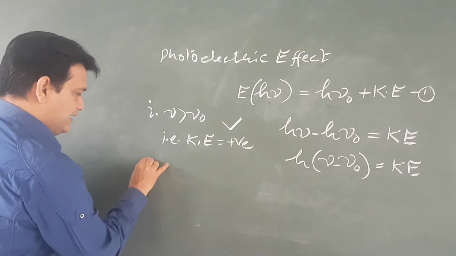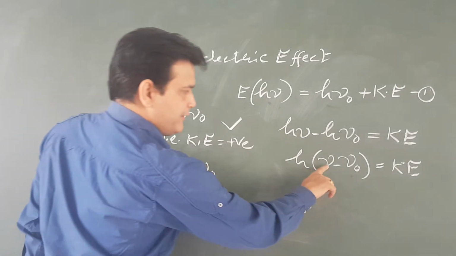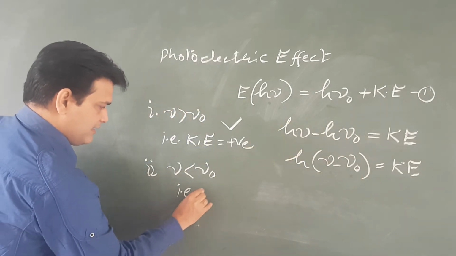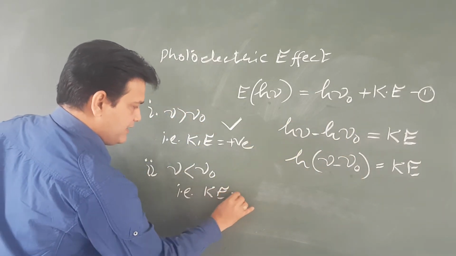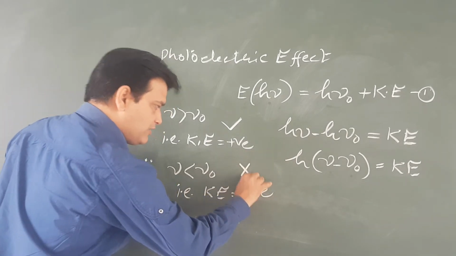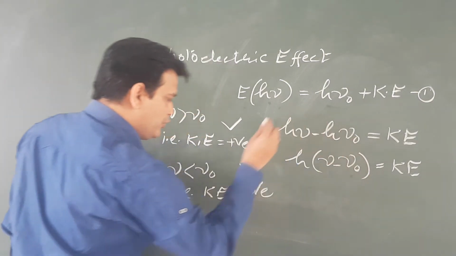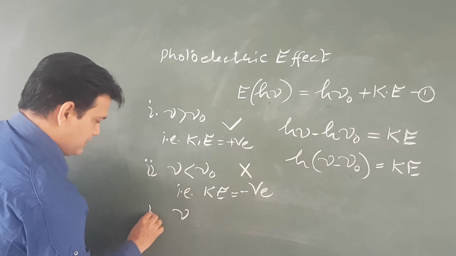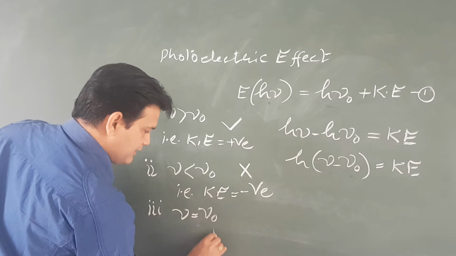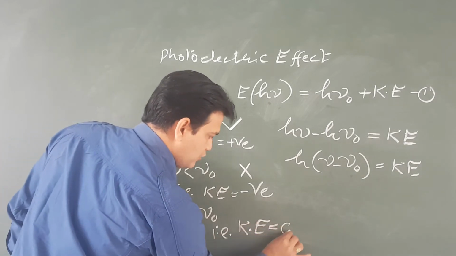And in the other condition, if nu is less than nu naught, this will be negative. That is, kinetic energy is negative. So photoelectric effect will not take place. And case number 3, when nu is equal to nu naught, kinetic energy will be equal to 0.